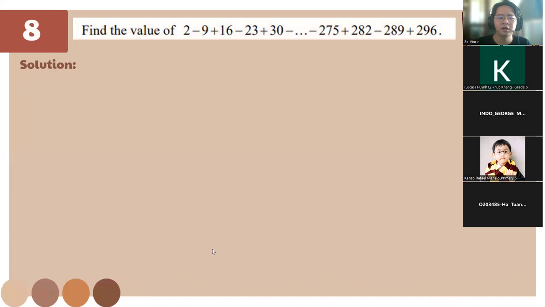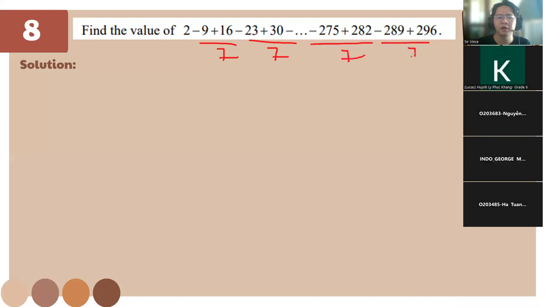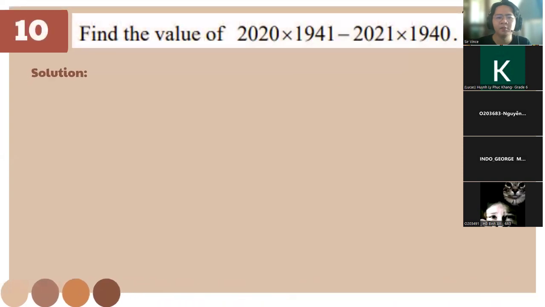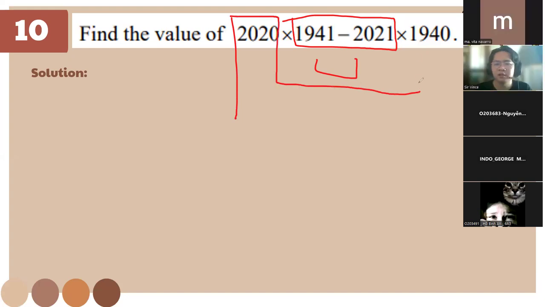This one, we know it's gonna be a pattern of 7 here. Then just find the number of terms, then you add 2 on the last part. For this one, you make it into mixed fractions first before you multiply. Then you add using LCD. For this one, I don't know if it works directly, but this is the lazy method. You minus this one and this one.